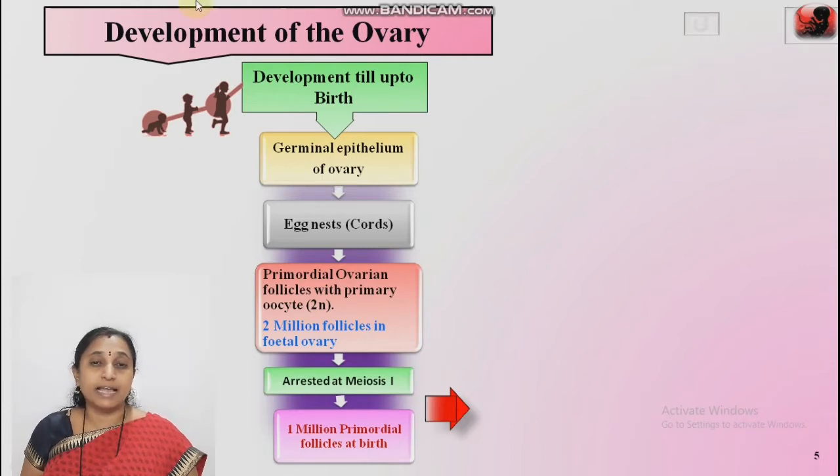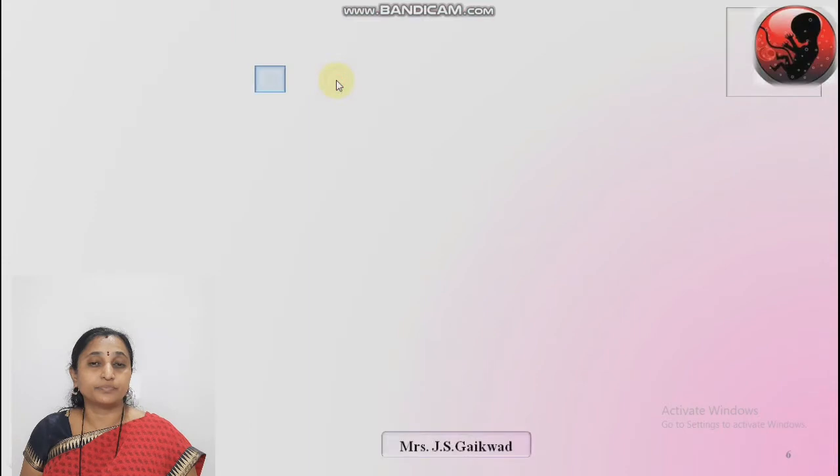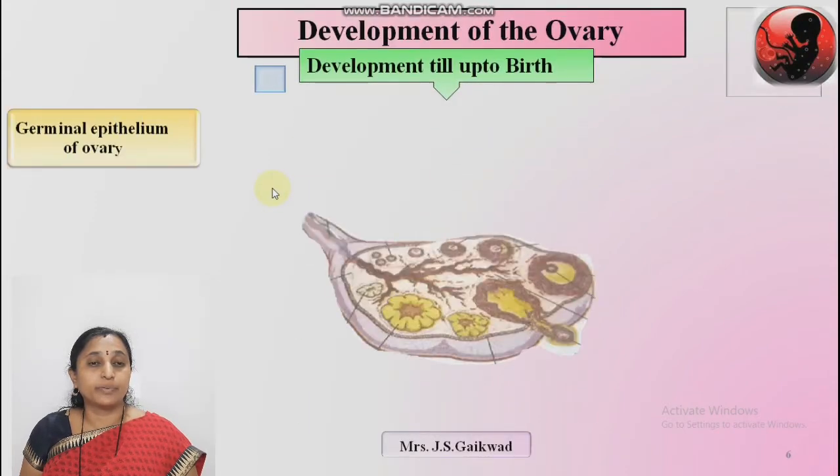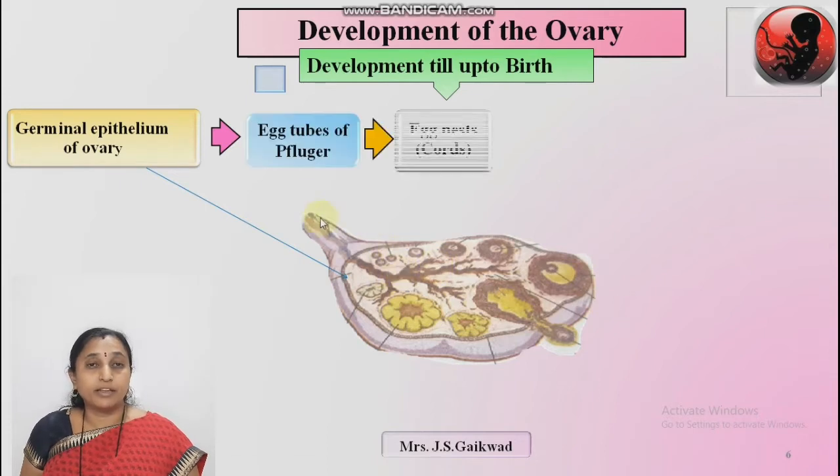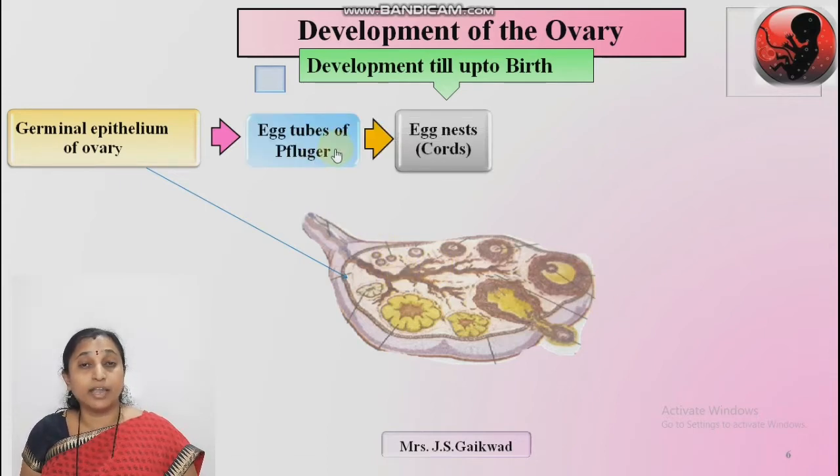Now see the slides. Next slide, development of the ovary, germinal epithelium of the ovary. Here is the diagram. We already studied in the previous lecture the histology of the ovary, the transverse section of the ovary. The ovary is a compact structure containing the outer cortex and central medulla. This cortex contains the developmental stages of the ovum. Germinal epithelium undergoes division to form the egg tubes of Pflüger. Pflüger was a German physiologist. At the end of the egg tubes, a rounded mass of eggs is present.